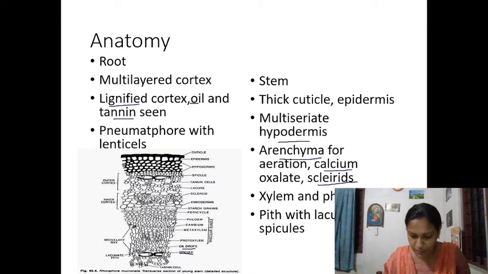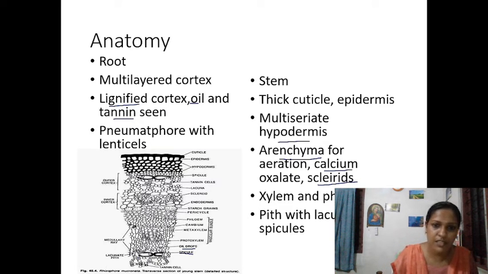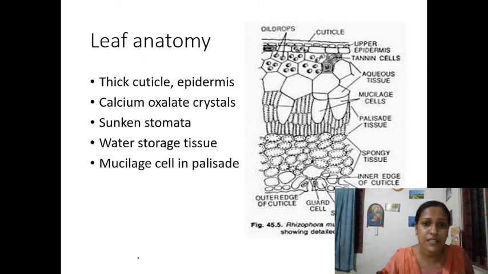Thick cuticle, epidermis, multiseriate hypodermis. Heavily thickened spicules you can see. Sclereids are branched; this gives mechanical strength to the plant. Lacunae, spicules, xylem and phloem as usual. Well developed vascular tissues can be seen. Calcium oxalate crystals and sclereids, all these are seen in the stem.